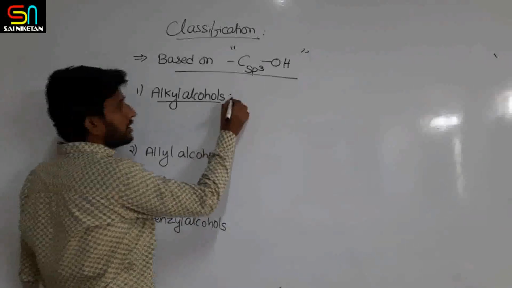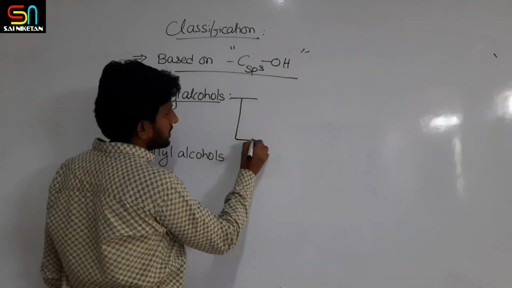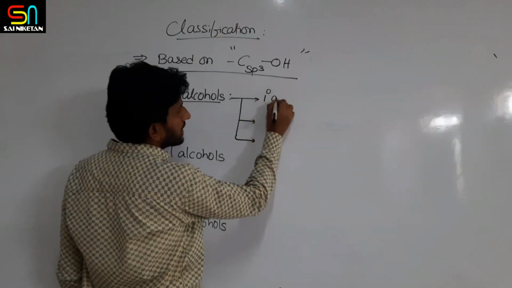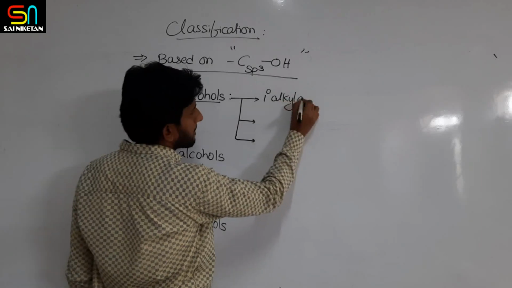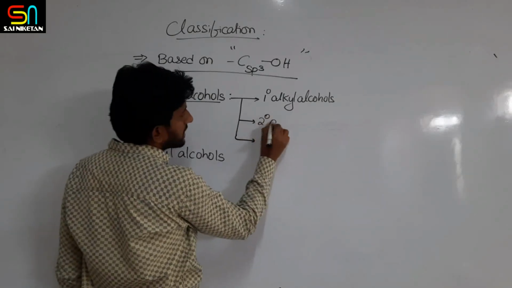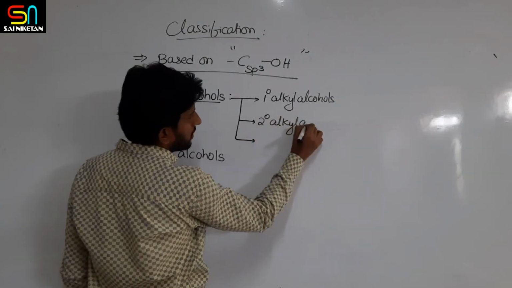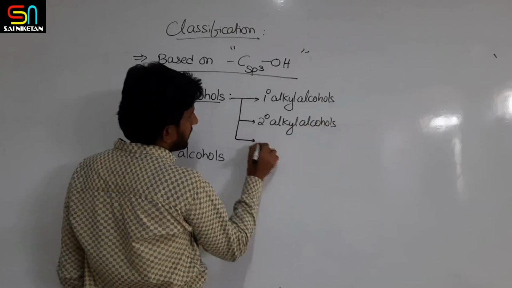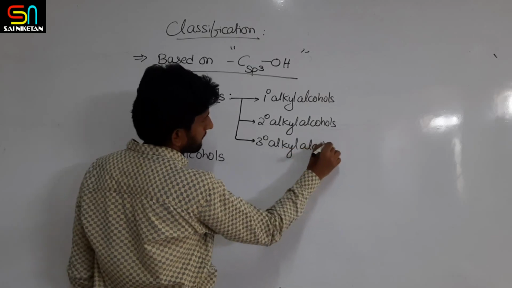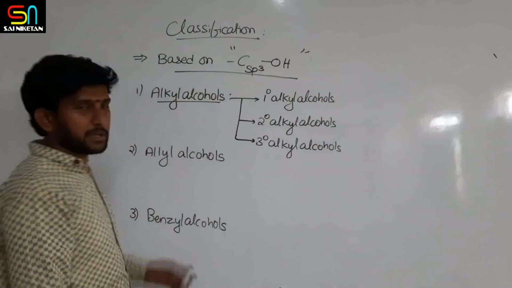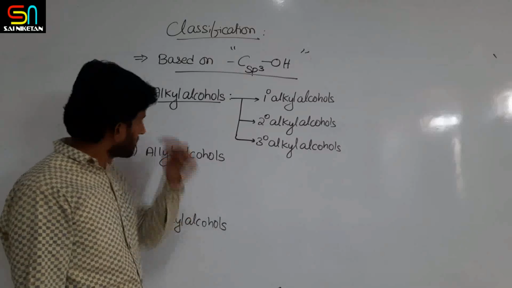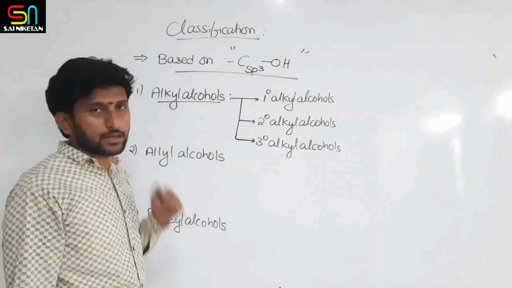In alkyl alcohol, again the classification comes in three types: primary alkyl alcohols, secondary alcohols, and tertiary alkyl alcohols. Alkyl alcohols can be again categorized into three types: primary alkyl alcohols, secondary and tertiary alkyl alcohols.